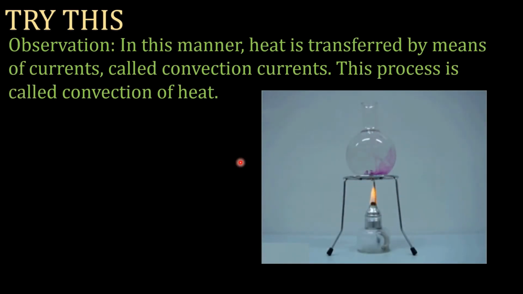In this manner, heat is transferred by means of currents called convection currents. This process is called convection of heat.